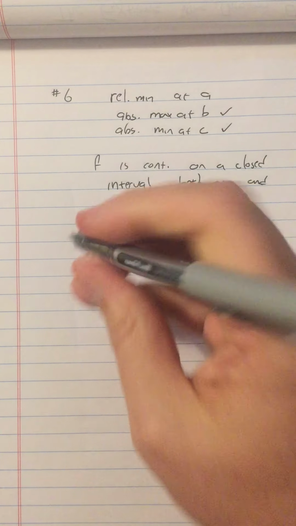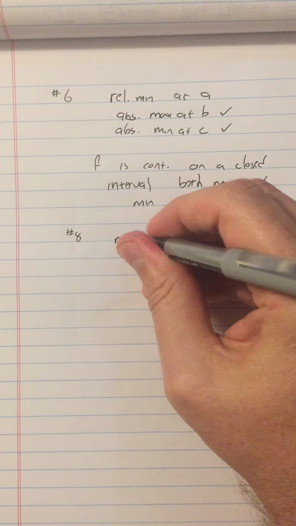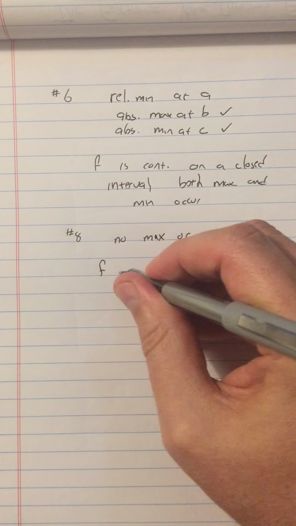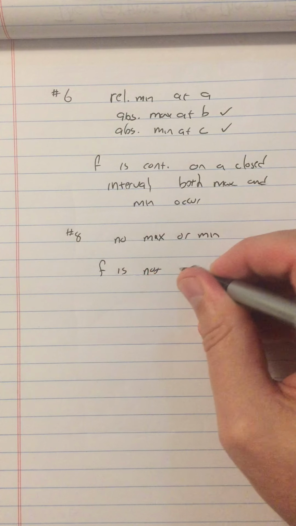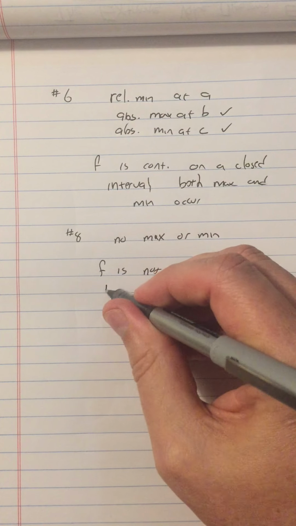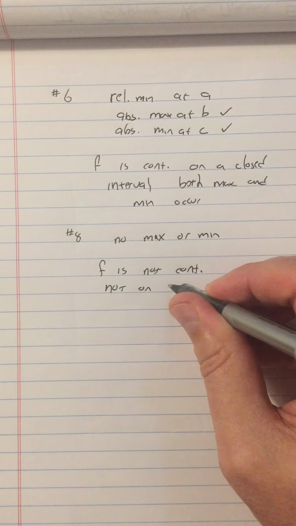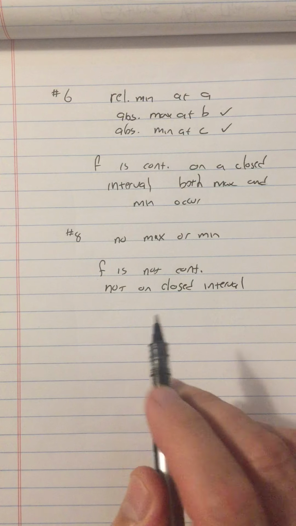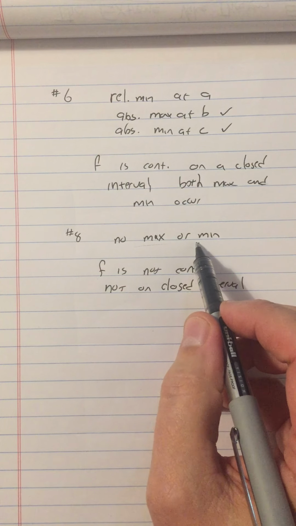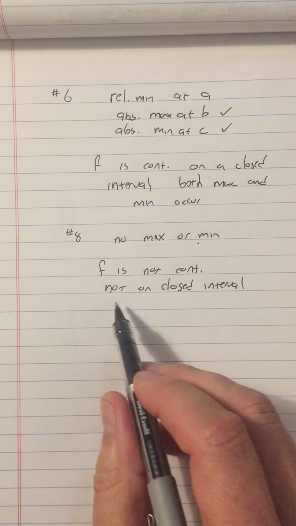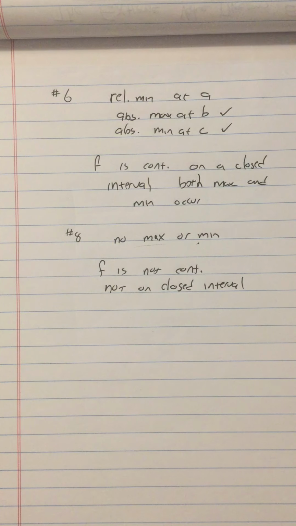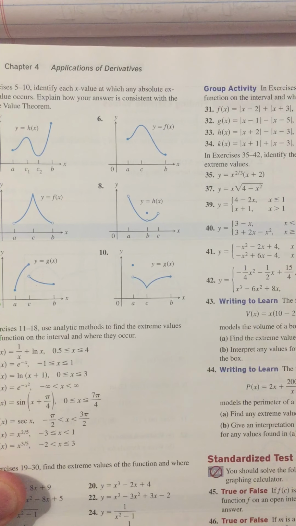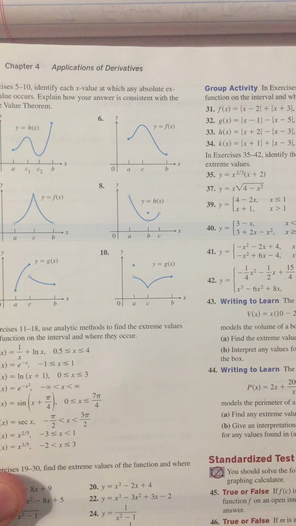So for number 8, we're going to say there are no max or min, and this is because f is not continuous and not on a closed interval. Right, it's an open interval. So we can have this happen if either f is not continuous or the interval is not closed. It happens in this case that both things are false, so we failed both of the criteria of the extreme value theorem.